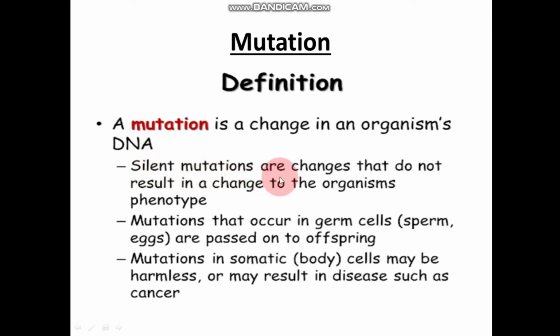Silent mutations are changes that do not result in a change to the organism's phenotype. Mutations that occur in germ cells, that is sperm or eggs, are passed on to offspring. And mutations in somatic, meaning body cells, may be harmless or may result in disease such as cancer.